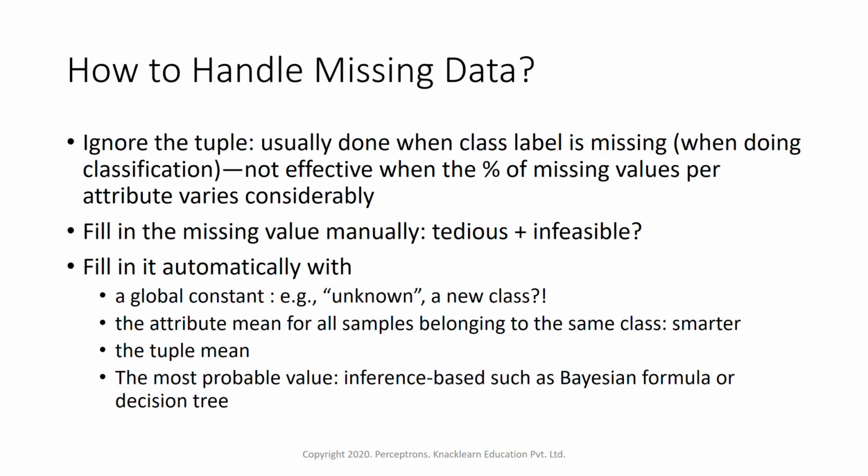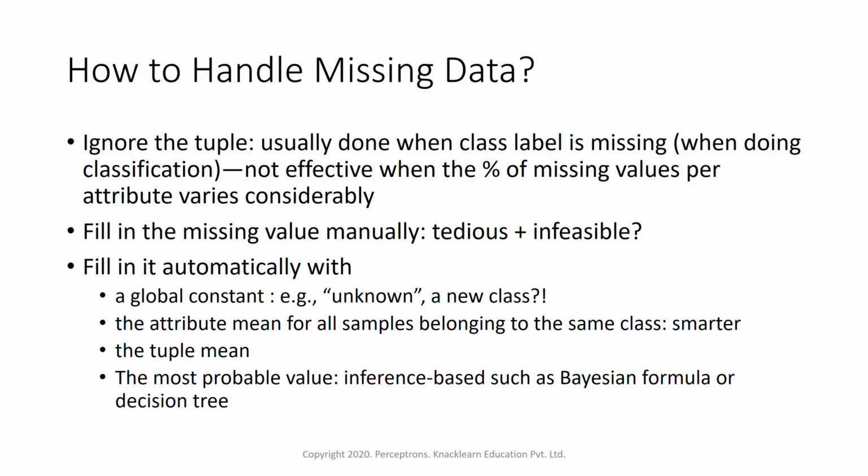That is filling in the missing value. But doing this manually is tedious and infeasible. If we have a bigger data set with almost 100,000 records, it will be very difficult to fill those up. Filling in missing values manually is a tedious process, but some statisticians also do that.